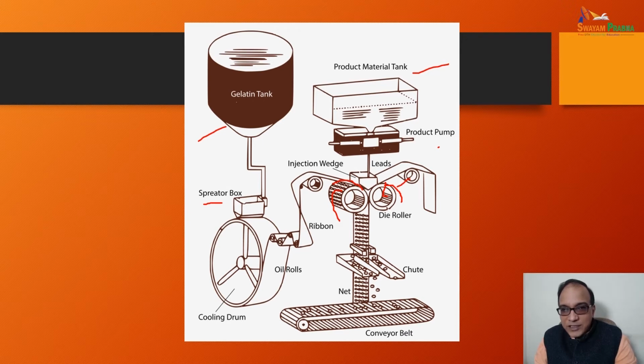One gelatin tank is here and one will be on the other side, which has not been shown in this diagram. So the gelatin films come from these rollers in the die roller, and the product material is just encapsulated into this, and they are sorted and taken to the conveyor belt.